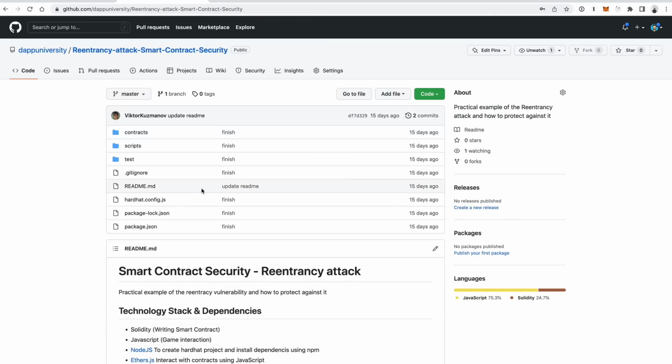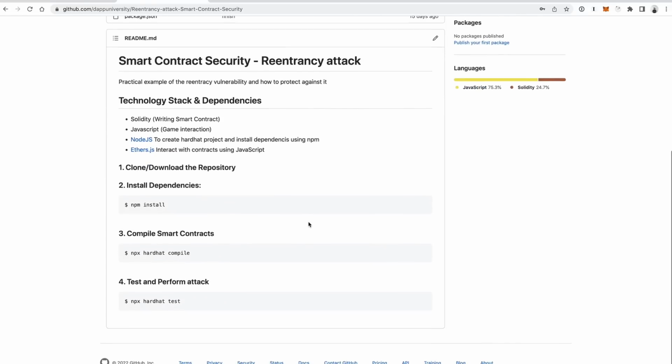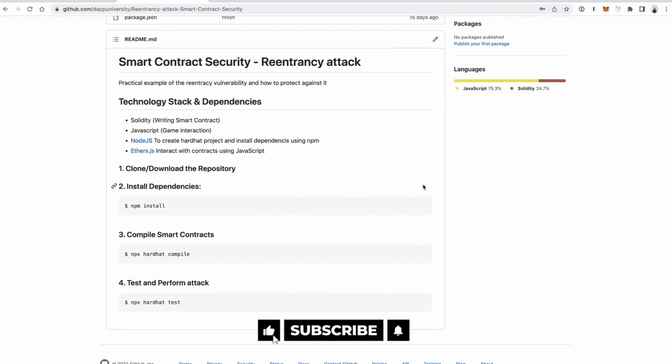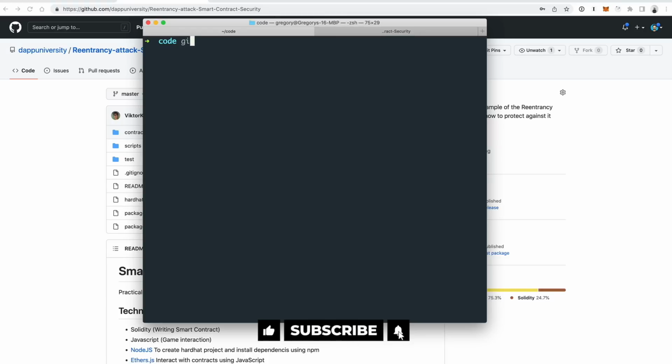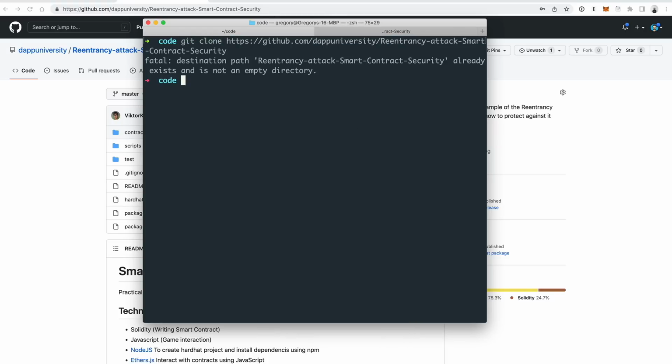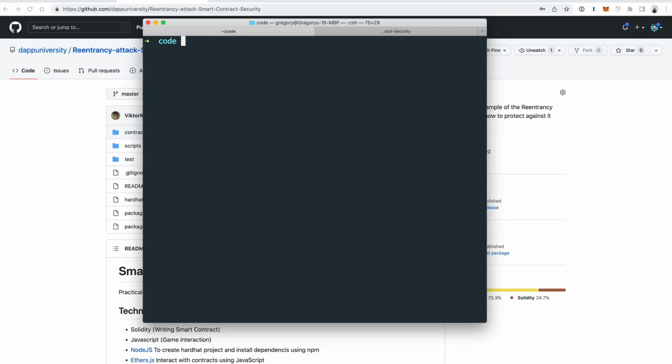You're going to find a GitHub repository that has a coding sample here. So go ahead and grab that link. All right. Go to your terminal and say git clone. Then paste in the URL. I've already done this, so it's going to give me an error here, but whenever you do it, you should see a success message. So I'm going to enter into this newly cloned directory. I'll cd reentrancy.